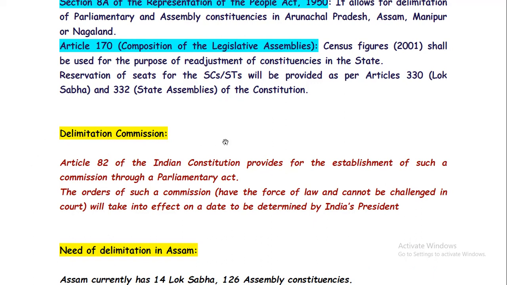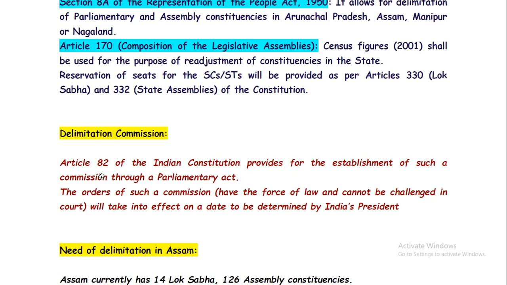Article 82 of the Indian Constitution provides for the establishment of such a commission through a parliamentary act. And the orders of such a commission have the force of law and cannot be challenged in court, and will take effect on a date to be determined by India's president. Two important points.